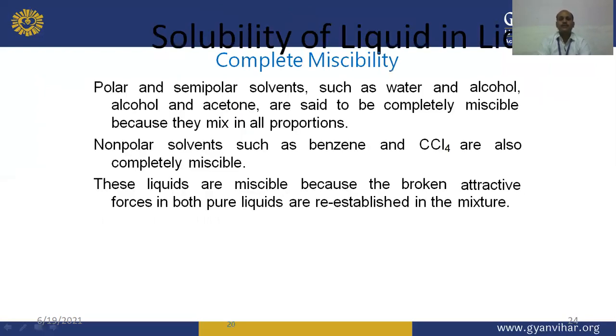The solubility of liquids in liquids contains another type of system where complete miscibility can be seen, like polar and semi-polar solvents such as water, alcohol and acetone, which are said to be completely miscible because they mix in all proportions. Non-polar solvents such as benzene and CCl4 are also completely miscible. Like dissolves like. Polar solutes can easily dissolve in polar solvents and non-polar solutes can easily dissolve in non-polar solvents. Examples are water and alcohol for polar compounds, or non-polar solvents like benzene and CCl4.